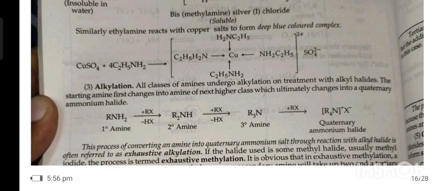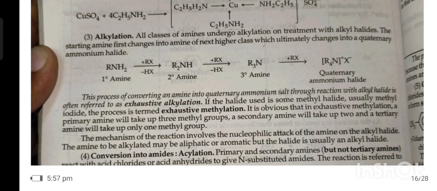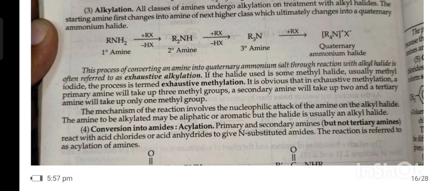Third, alkylation. All classes of amine undergo alkylation on treating with alkyl halide. The starting amine first changes into an amine of the next higher class, which ultimately changes into a quaternary ammonium halide. This process of converting an amine into a quaternary ammonium salt through reaction with alkyl halide is often referred to as exhaustive alkylation. If the halide used is a methyl halide, usually methyl iodide, the process is termed exhaustive methylation.